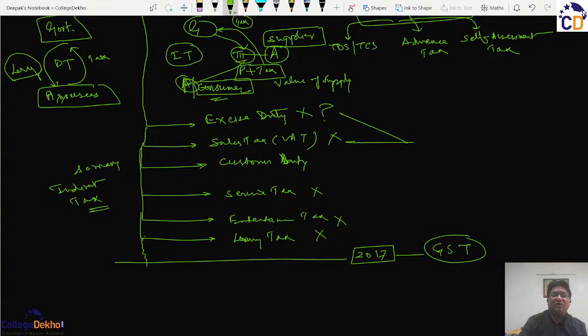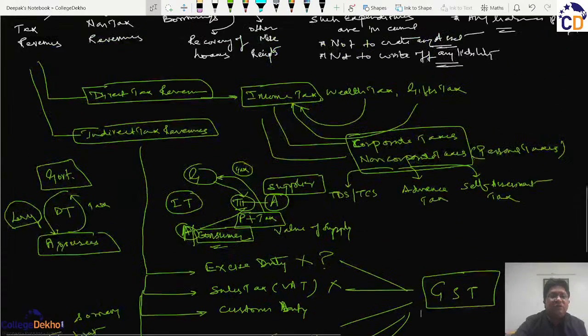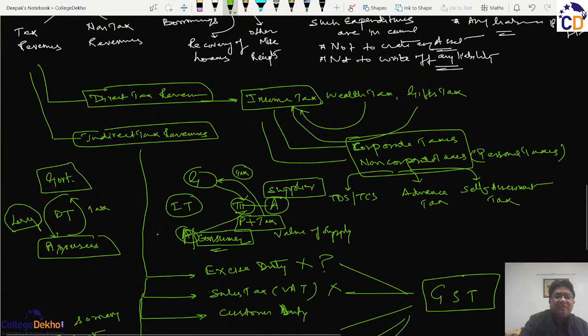They were all replaced by the tax GST. So in today's scenario, the indirect taxes will primarily be either the GST or customs.